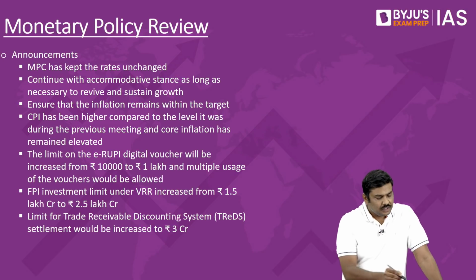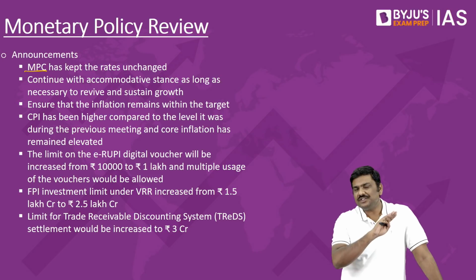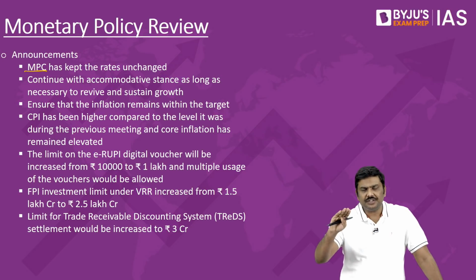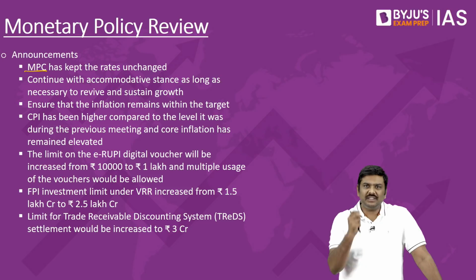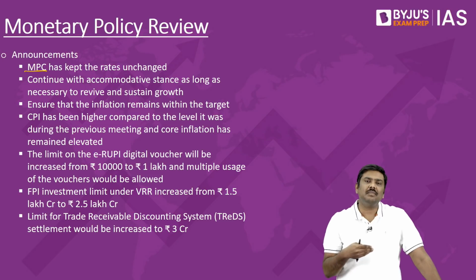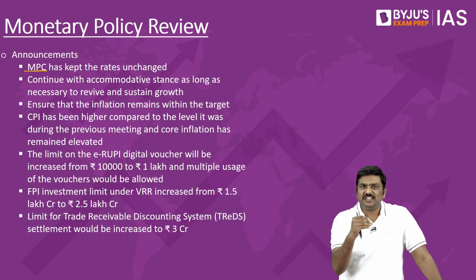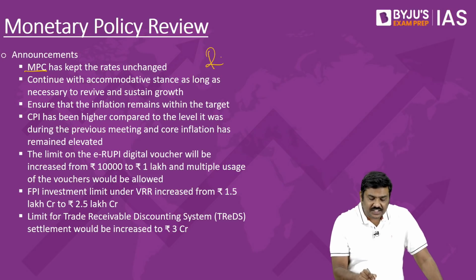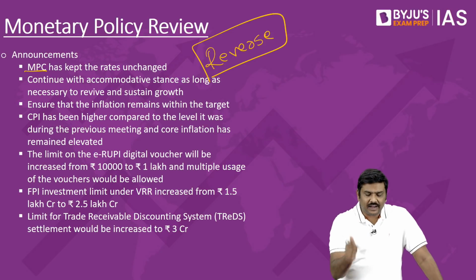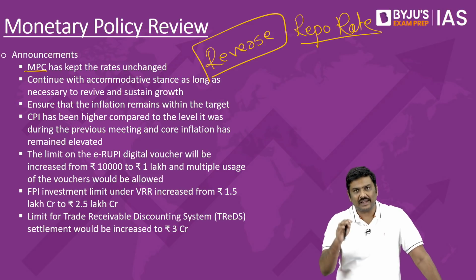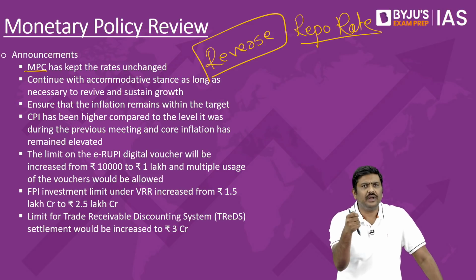First and foremost, the Monetary Policy Committee has not changed anything with respect to interest rates. Repo rate, reverse repo rate have not been changed, they have been kept unchanged. But this was a surprising move by RBI considering inflation rates in the domestic market are higher. Various experts basically stated that the RBI or the Monetary Policy Committee should have increased the reverse repo rate, which would basically bring the liquidity in the market down and help in controlling inflation.